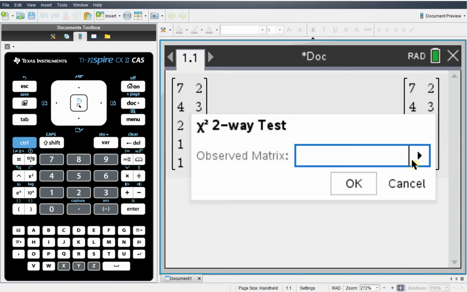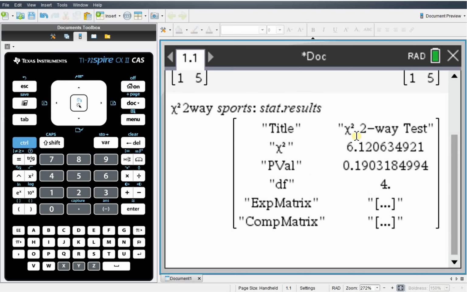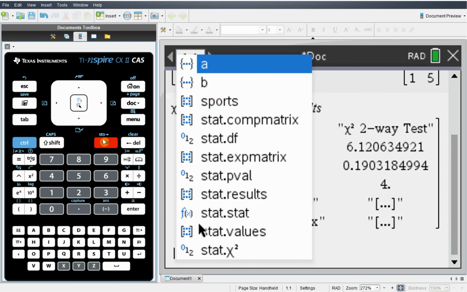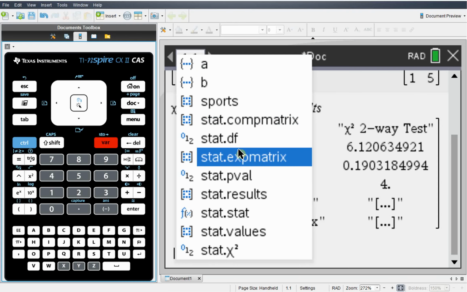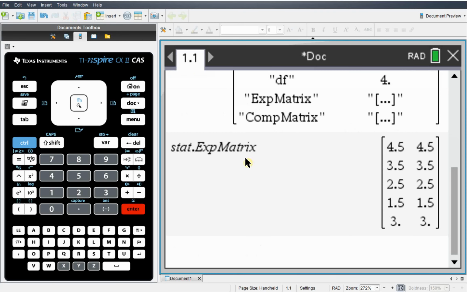And then in the two-way test, we would pick our observed matrix, and then there's our chi-square. This is consistent with the information given in the exam, but we're not really concerned about this. What we want is the expected matrix. So now we can go to the variable button and find our expected matrix. And here are all of our expected counts, okay?